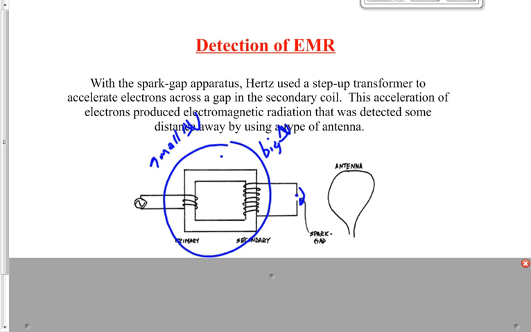So Hertz puts up an antenna to detect the EMR. How does the antenna detect the EMR? Well, if you have a changing electric field and a changing magnetic field, what's it going to do to this conductor, this metal antenna? What's going to happen to it? Yeah, it's going to generate an electric current.